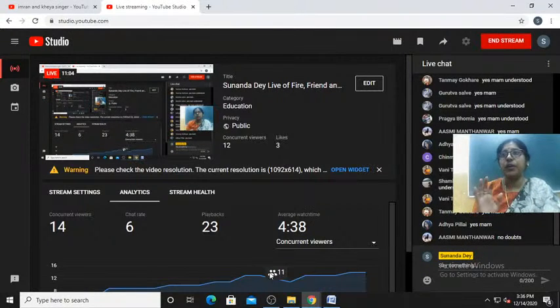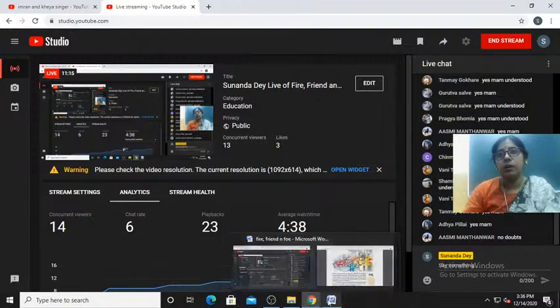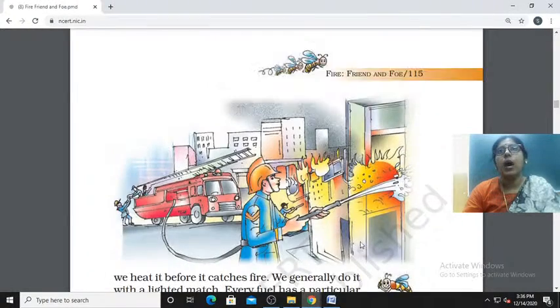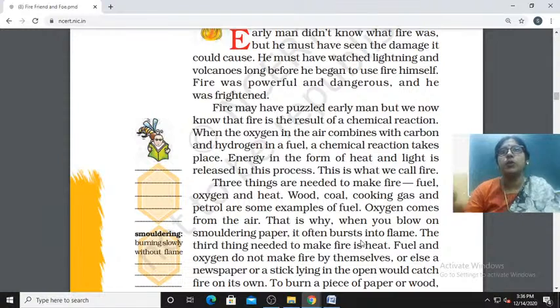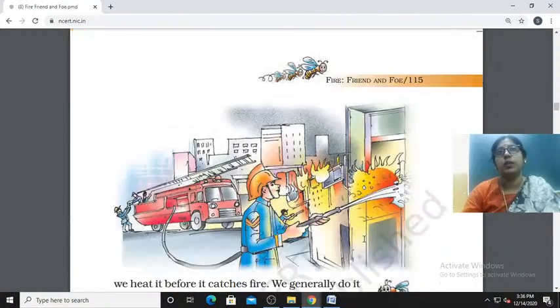That's why we have to be very careful while using fire. Early men were not knowing how to use fire, but slowly, gradually they learnt its use. But I hope they saw much damage too. So we have to be very careful while using this.